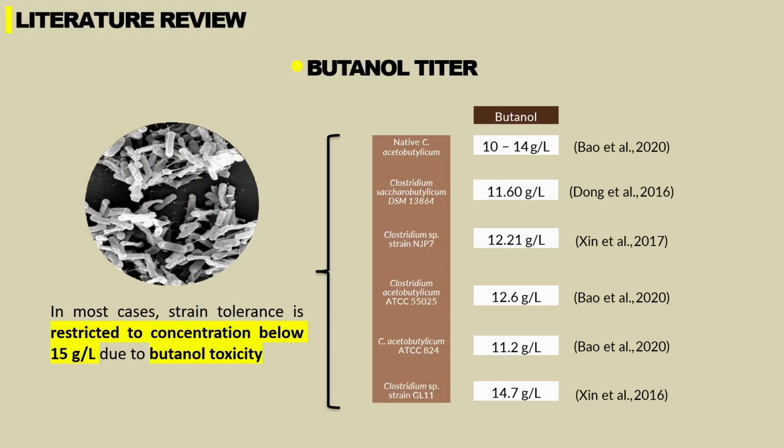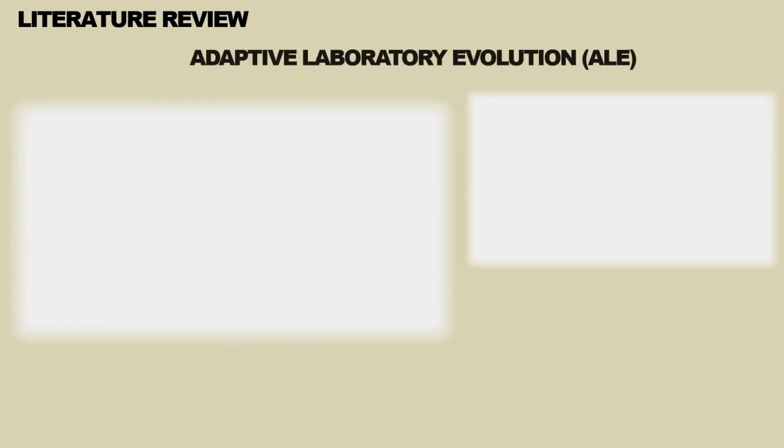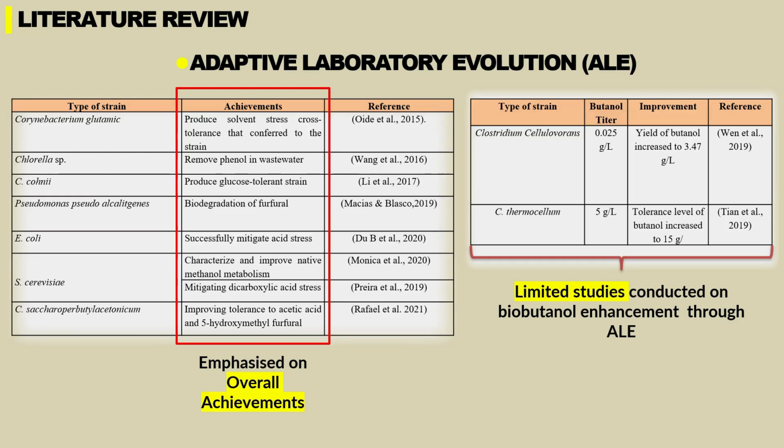To further support the necessity of conducting this research, these are some examples from previous studies that portray the constraint caused by butanol toxicity, in which the maximum inhibitory concentration of most of the Clostridium species is below 15 gram per liter. These are some of the achievements of applying the ALE method from previous studies. Notice how very limited the studies related to strain improvement of Clostridium species in biobutanol production using ALE are, which further motivates our research to incorporate ALE in mitigating biobutanol toxicity.